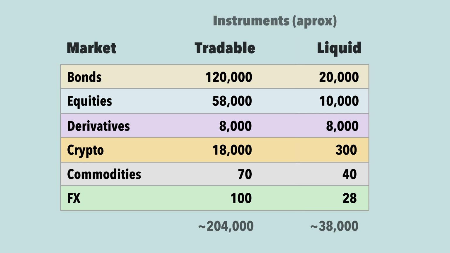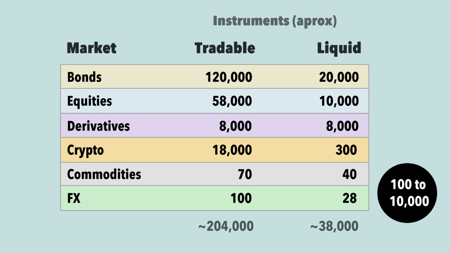While the universe is vast, almost 250,000 individual instruments, the number goes down dramatically if you only consider liquid assets, which account for about 40,000. Still a big number, and probably close to what a big quant fund and institutions use. The good news is that for quant work, we can use a subset of this universe. Anything from 100 to 10,000 individually chosen instruments can be used to capture the relationships needed for strategies and basic research.